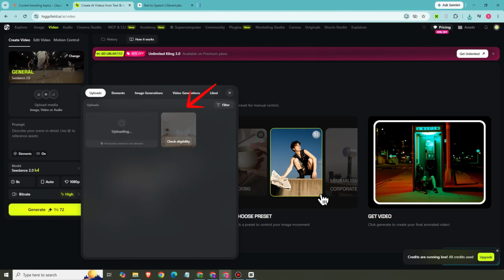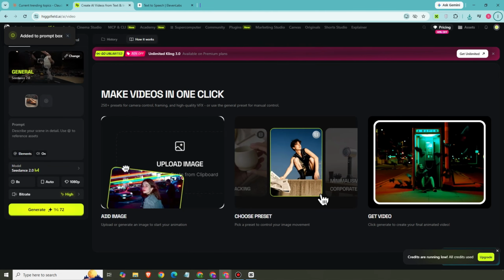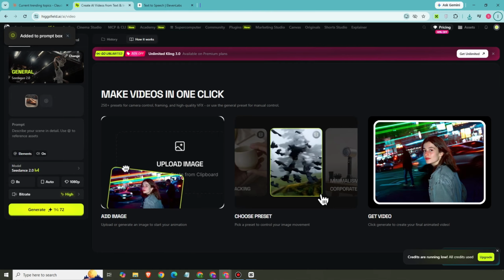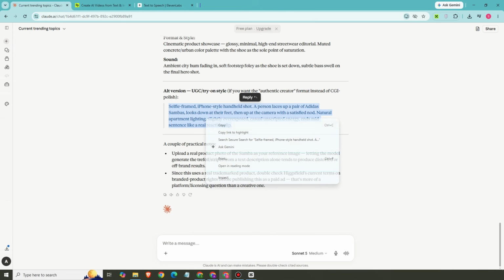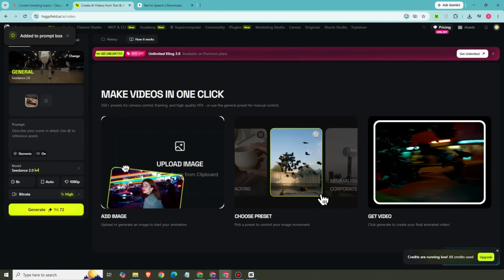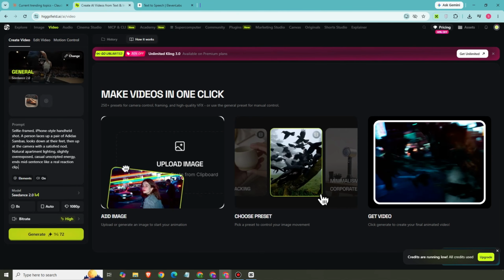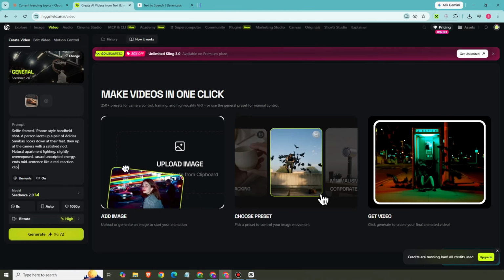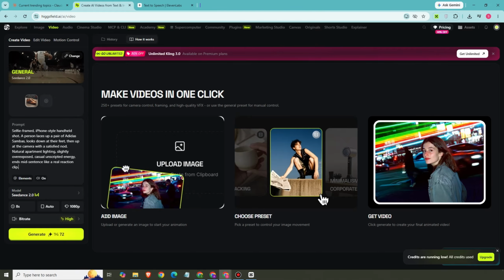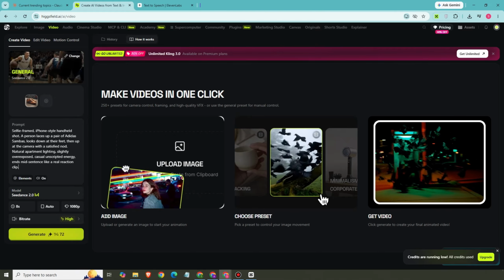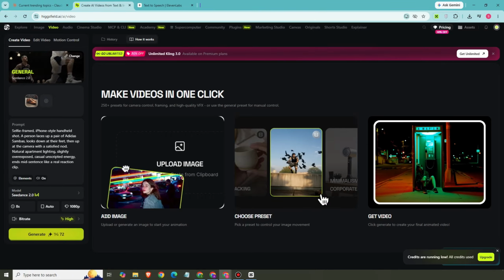So paste the prompt right here, add the picture, add your product first, paste the prompt, and then just explore for editing or settings there. Once you have your prompt and your picture of your product, just tap on generate. But since I'm using the basic version, unfortunately I cannot generate.